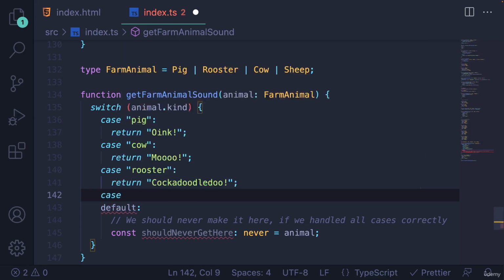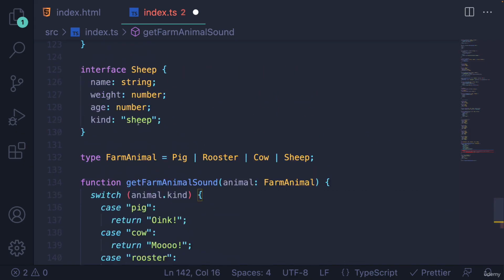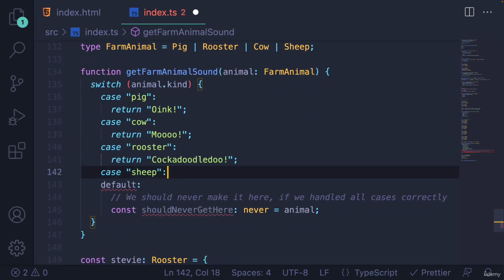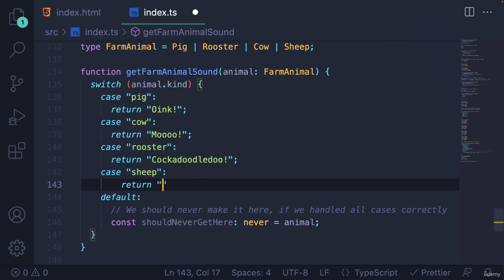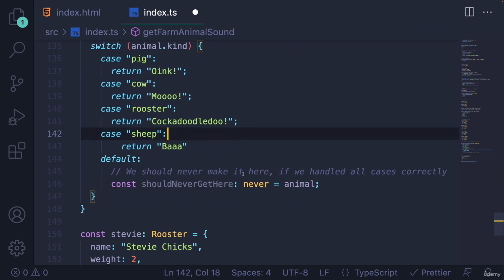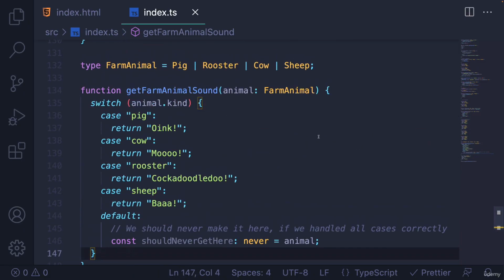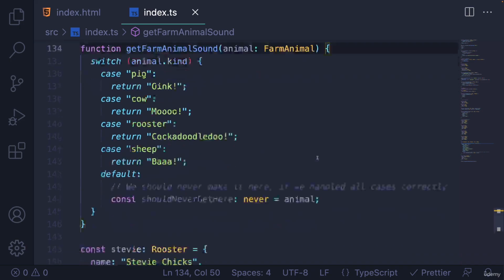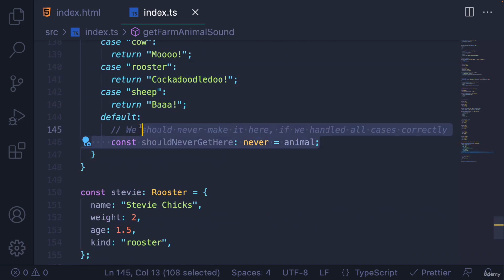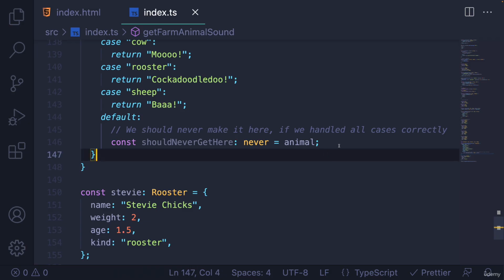So now we can add in a case for sheep, which is our kind, and then we'll return bah. I think that was a great impression. And this is no longer yelling at me. But as soon as I added in a new animal and I wasn't handling it in here, I would get a warning, or an error actually, saying what are you doing? We suddenly are trying to assign type chicken or type emu to never, which you cannot do.